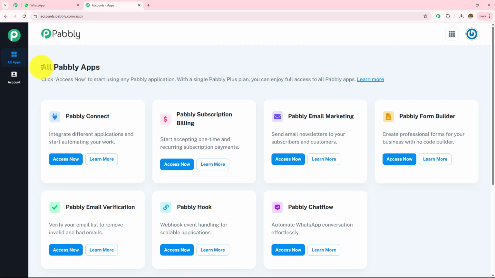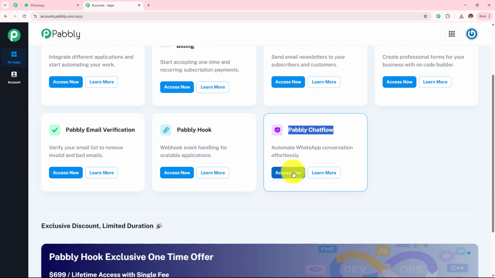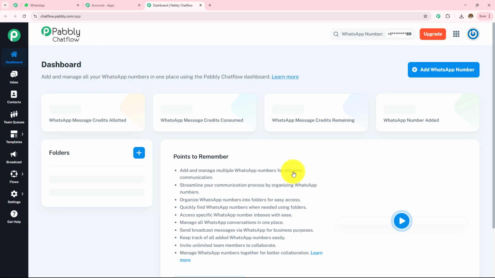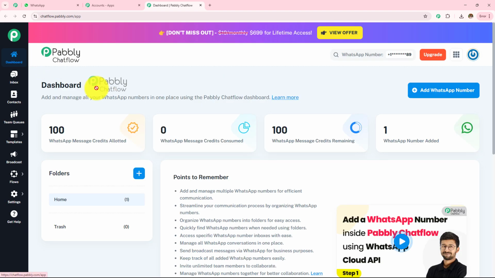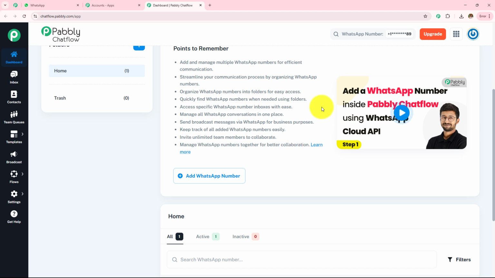And here all Pabbly apps page has appeared, which is showing me all the Pabbly applications. Here I'm going to click on this Pabbly Chatflow Access Now. And it has taken me towards this Pabbly Chatflow dashboard. Now if you want to learn how you can create your own Pabbly Chatflow account, you can visit our YouTube channel, or you can simply watch this video, add a WhatsApp number inside Pabbly Chatflow using WhatsApp Cloud API.